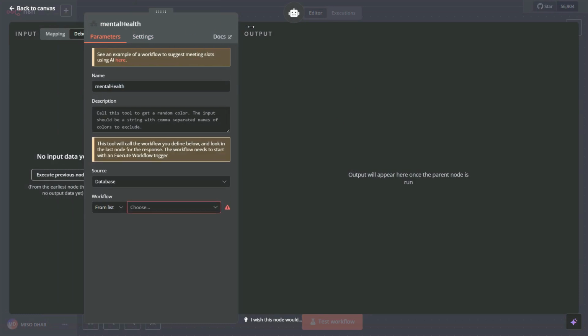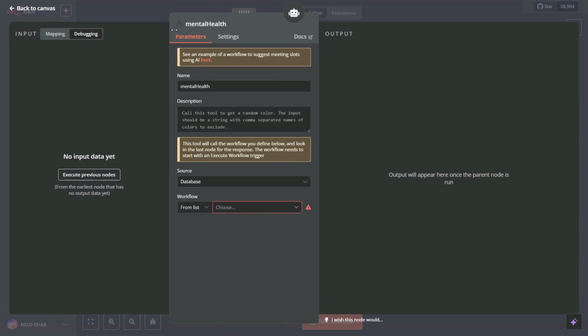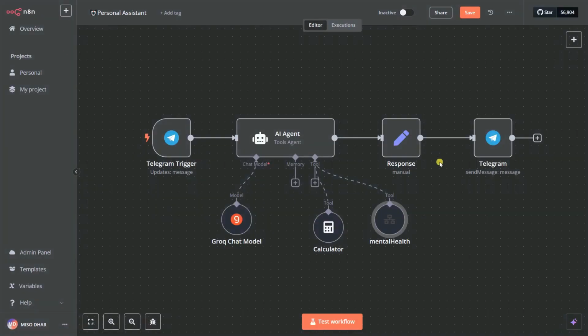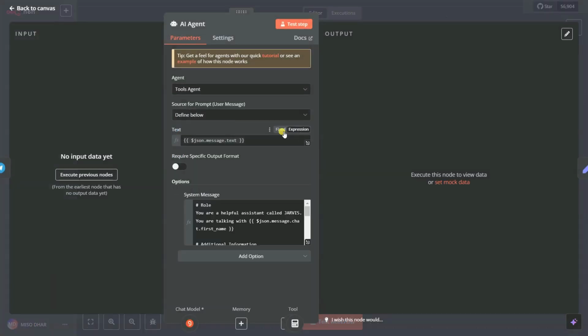So to give the description, I am simply going to give it here, but before that let's try choosing our bot from the workflow. Okay, so let's give it here. I gave it the description: calls this tool to manage emotions, practice mindfulness and find resources for mental health improvement. So I can click here to go back to canvas, and that's our workflow.